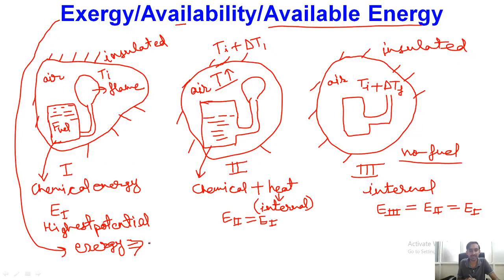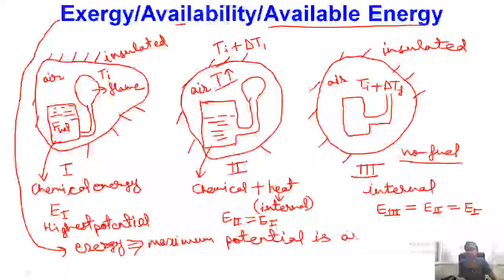But the basic definition of exergy is that it represents the maximum potential available for work. So if we have any system, how much maximum potential is available for work in that system is specified with the help of the value of exergy. Okay.